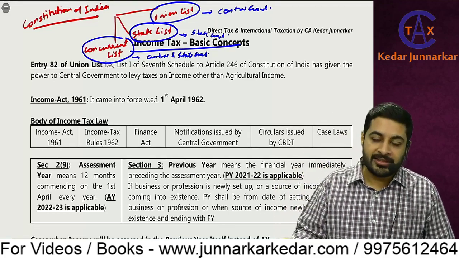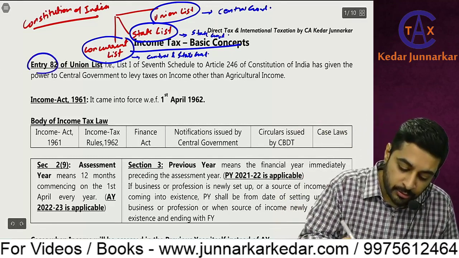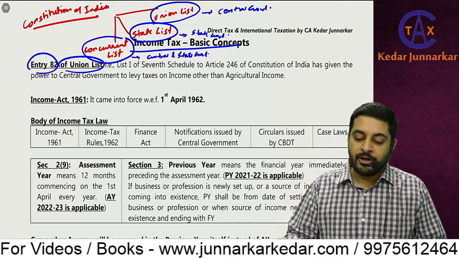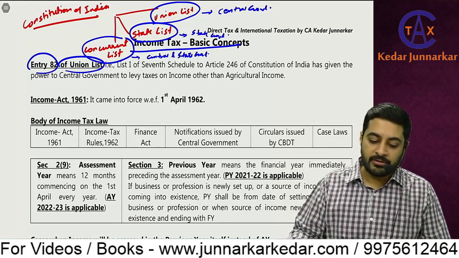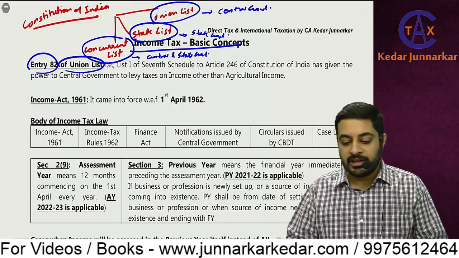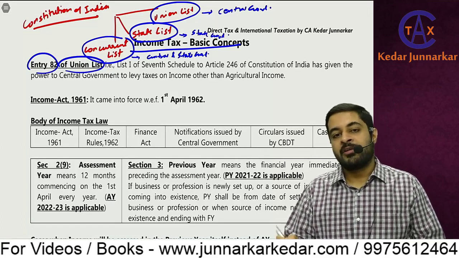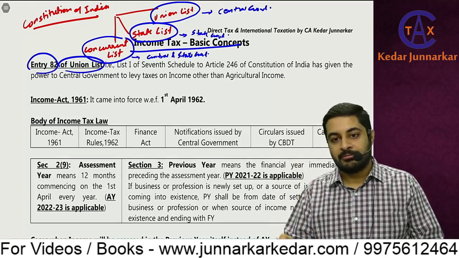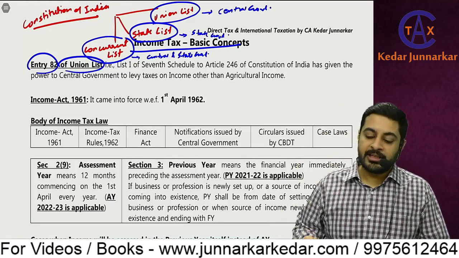So income tax is given where? Entry 82 of Union list, that is List 1 of the 7th Schedule to Article 246 of the Constitution of India, has given power to the central government to levy taxes on income other than agriculture income. So here the power is given to the Union government, which means the central government. So which government collects this income tax? It is the central government.